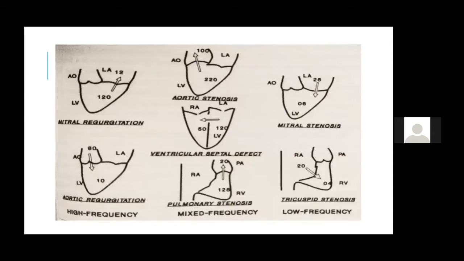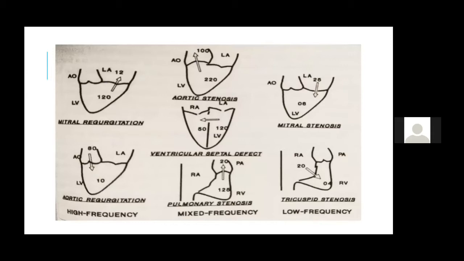Now, this is just a figure to tell you why I told you pitch is important. See, MR murmur is high pitched because it is a systolic event, and in systole the LV pressure is 120 and LA pressure is 12. So see how much gradient there is, 120 minus 12. For example, aortic stenosis, again it is a high pitch. Why? Because the pressure in systole in the LV is 220 and in the aorta it is 100, and that is why the gradient of 120 is there.